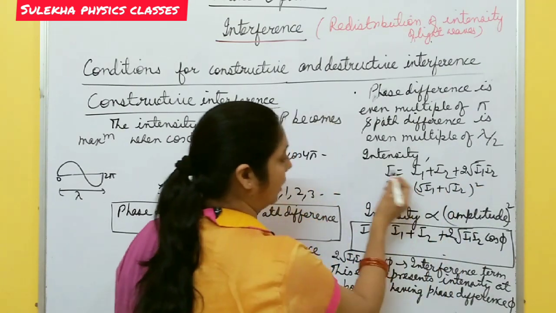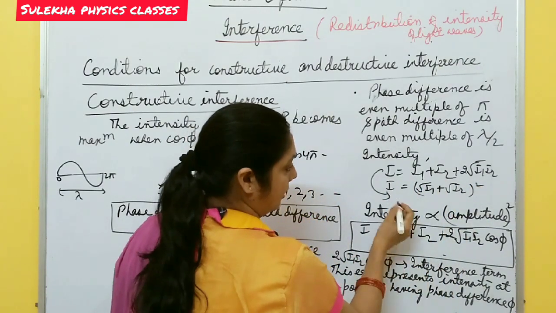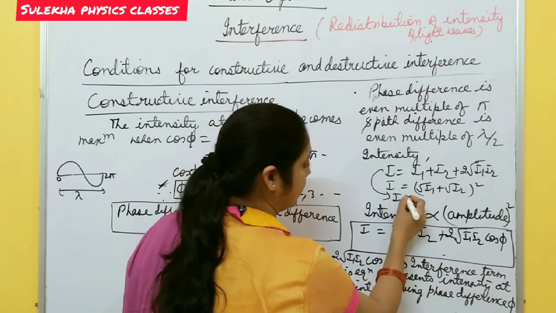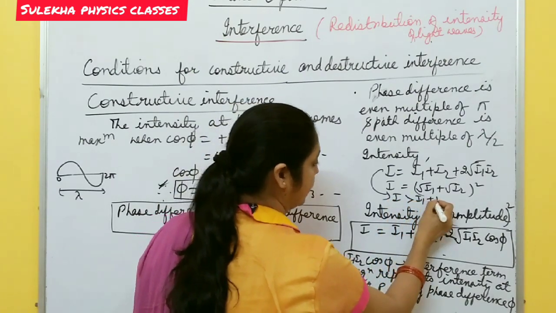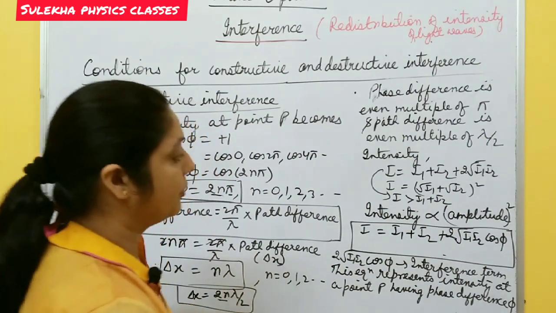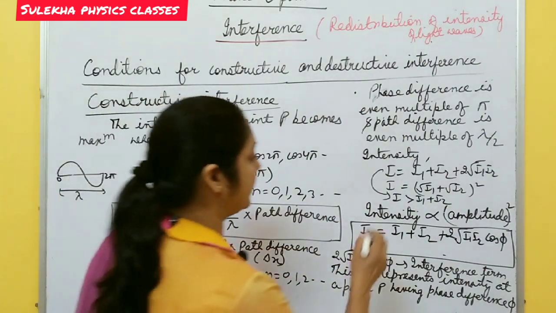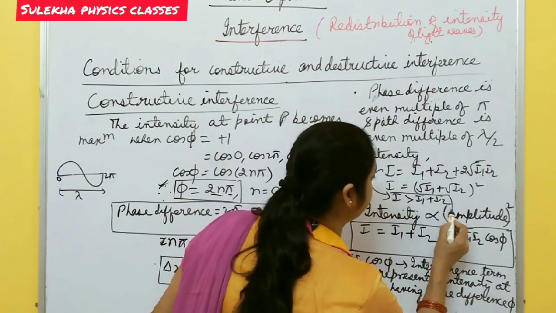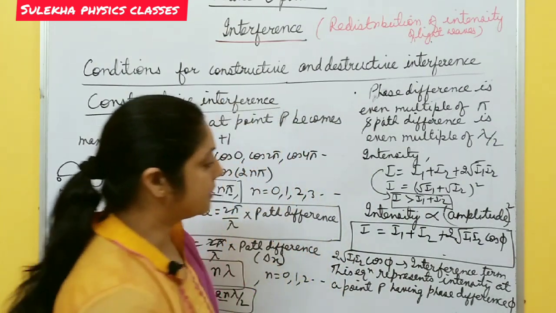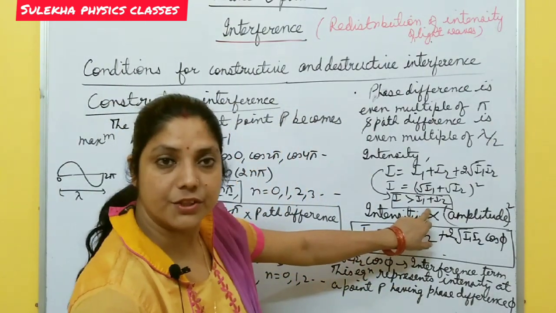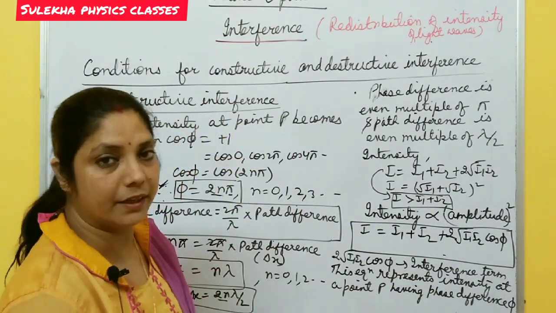From here you can easily say that I is greater than I1 plus I2. For constructive interference, you must remember this condition: total intensity is greater than the sum of the intensities due to the individual waves, I1 plus I2.